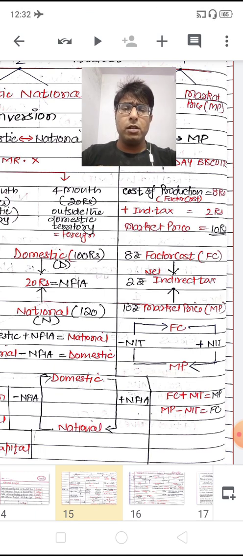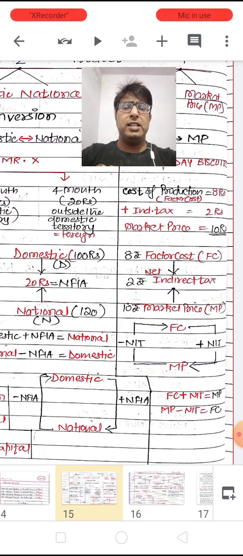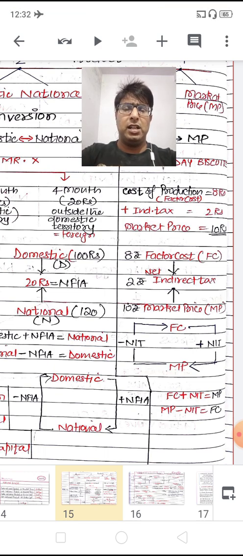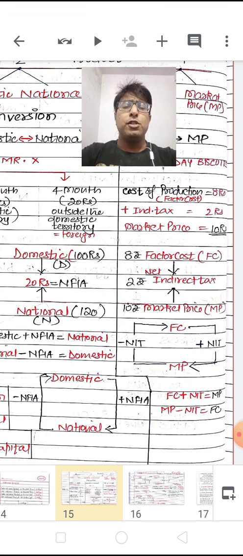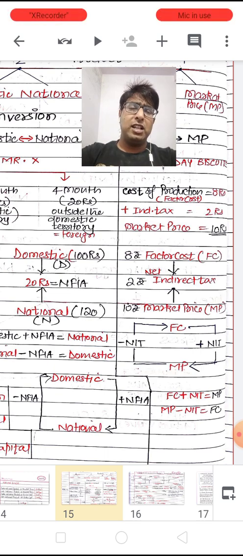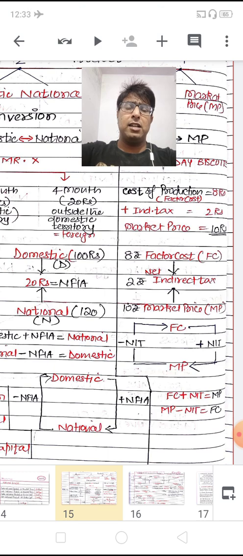Similarly, here the producers are getting subsidies to produce any useful or essential product for the welfare of the people. So whatever subsidies the producer is getting from the government, that subsidies has to be subtracted from the indirect tax. That is why it becomes the net indirect tax. So the formula to find out the net indirect tax is: net indirect tax is equal to indirect tax minus subsidies.